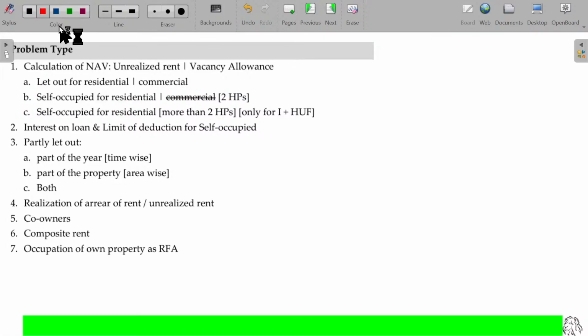Okay, hope now you'll be able to say let out case, whether it may be residential or commercial purpose, the treatment is same. Self-occupied for residential purpose will be treated separately, but maximum number of house properties that can be used for self-occupancy being 2 house properties. If you are using your own house property for your own commercial purpose, your own business, it will not fall under this head, so it is excluded here. And third one is self-occupied for residential purpose in excess of 2 house properties. If you are holding more than 2 house properties, up to 2, you can treat this as self-occupancy. Beyond that will be considered as deemed to be let out. So how to deal with that? That's the third one. So these are 3 aspects you have to cover.